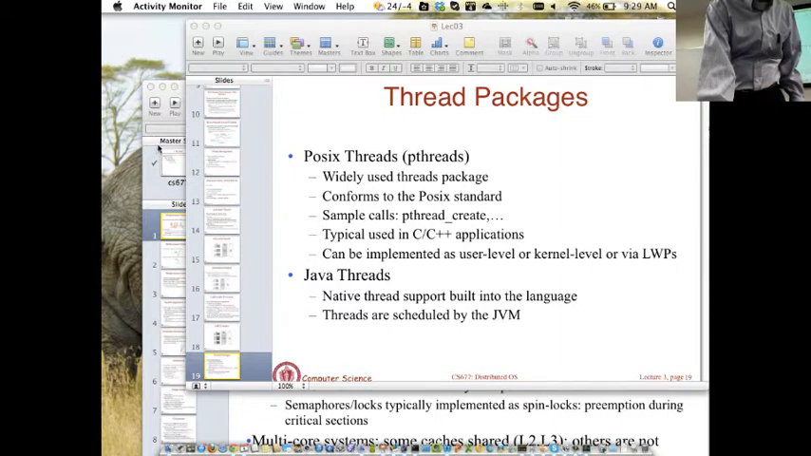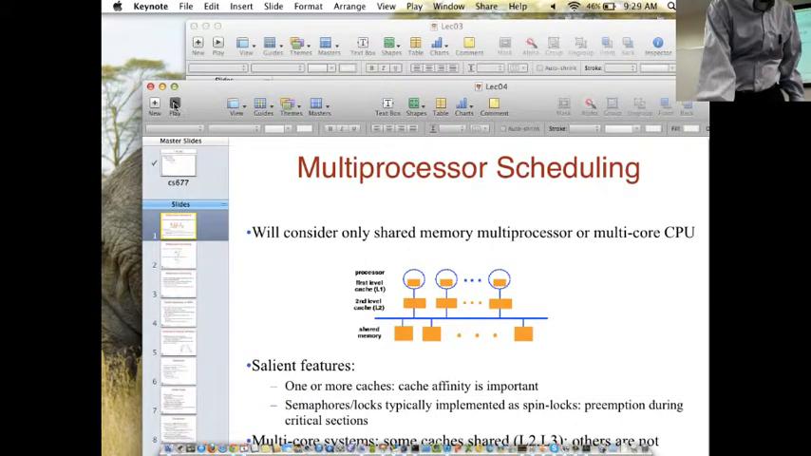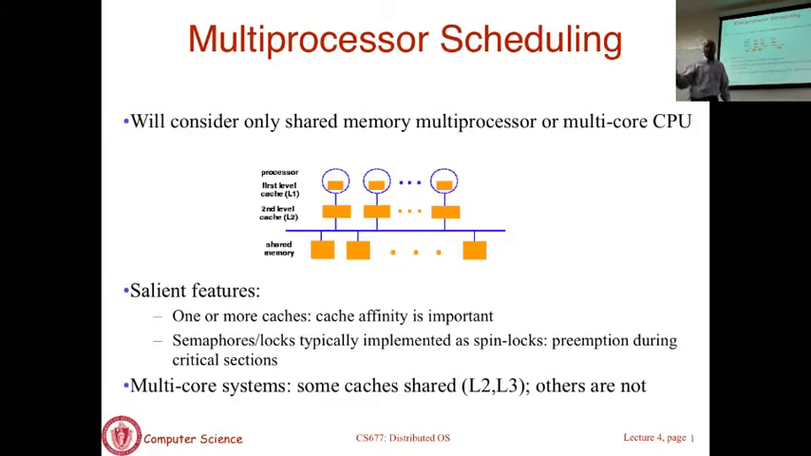Okay. So let us move on. We'll just keep going. We have finished uniprocessor scheduling. I talked about scheduling of threads. Now we'll talk about multiprocessor scheduling, and then we'll do distributed scheduling. So we are just going through the entire spectrum.